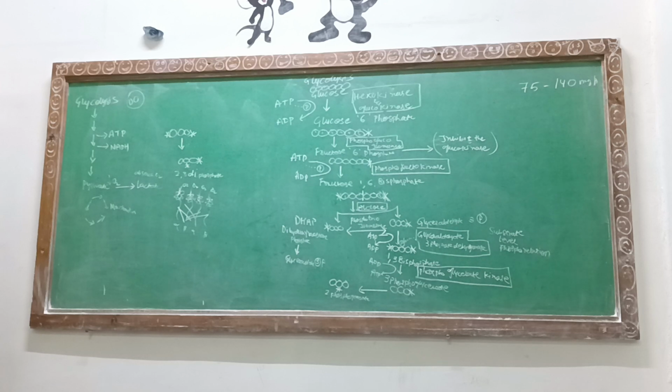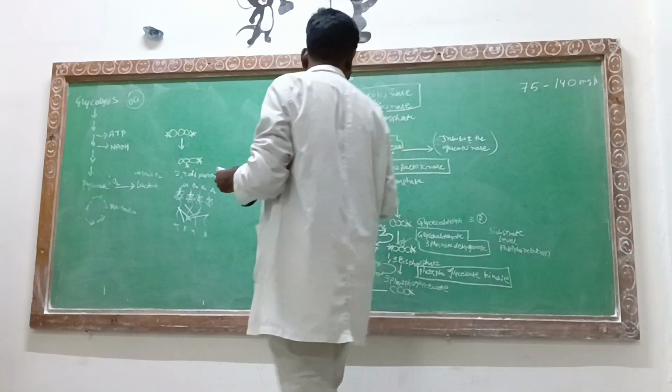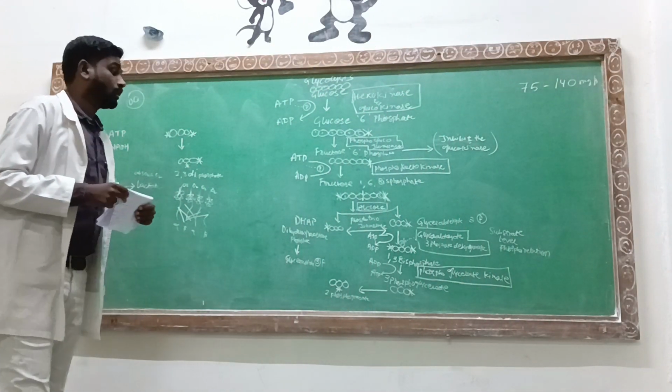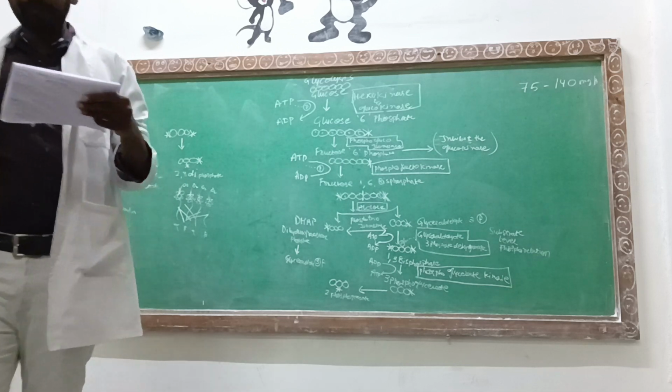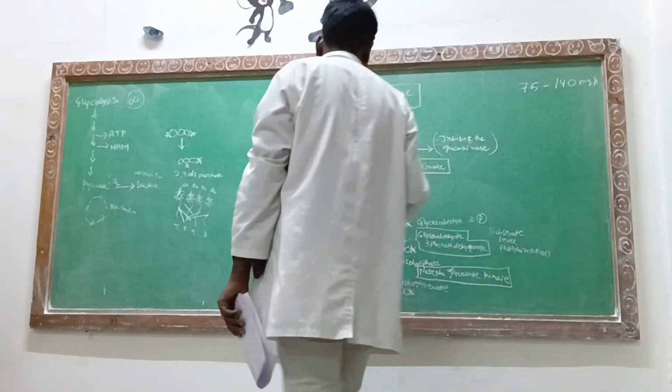Okay. Now, 2-phosphoglycerate. This 3-phosphoglycerate is turned into the 2-phosphoglycerate with the help of the enzyme phosphoglycerate mutase.